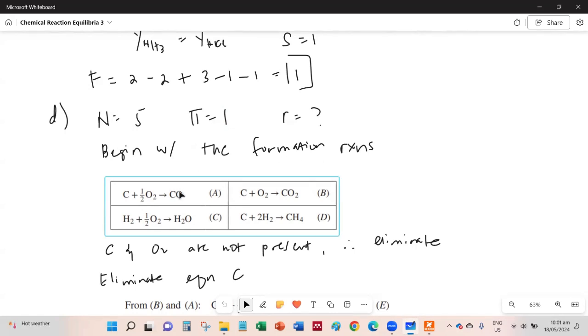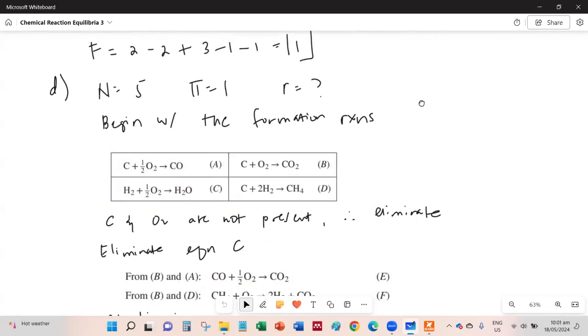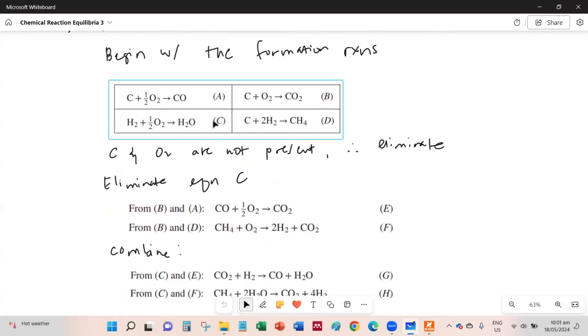So formation reactions for the four gases, except for hydrogen because it's an element, so we only write the formation reactions for the compounds. We have four.